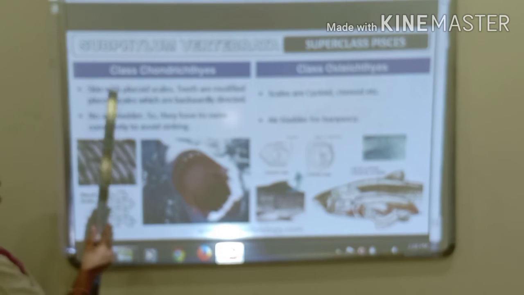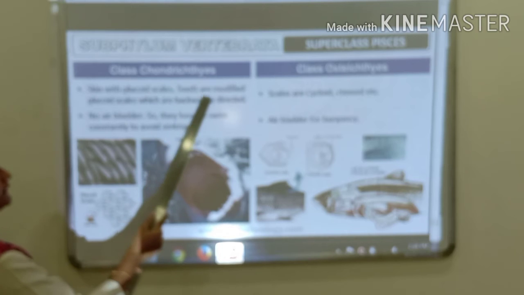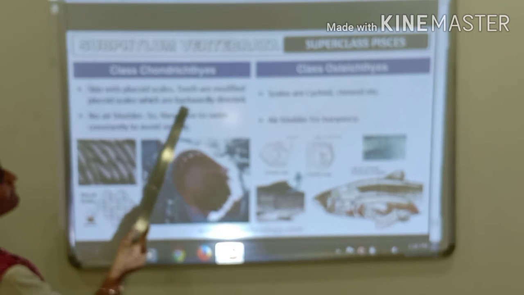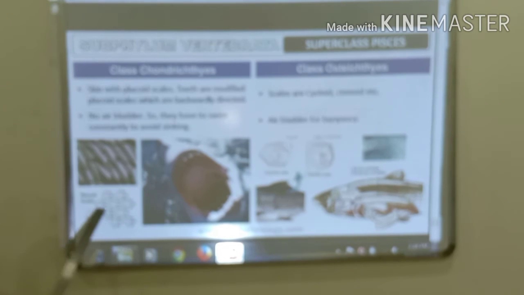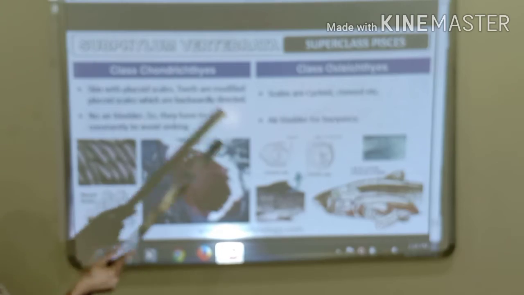Then Chondrichthyes have skin with placoid scales, and the teeth are modified placoid scales which are backwardly directed. Okay, you can see here, these are the placoid scales, sharp scales, right? And teeth are also modified placoid scales, right?